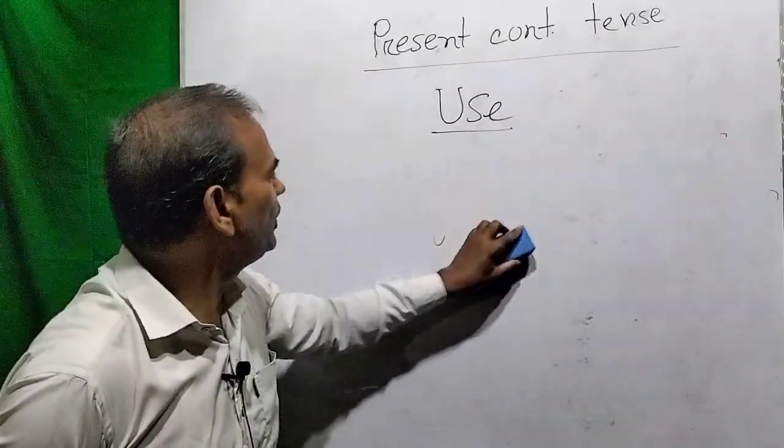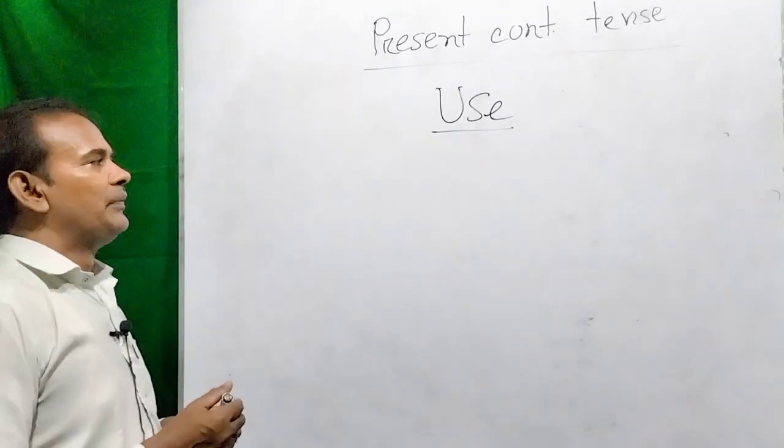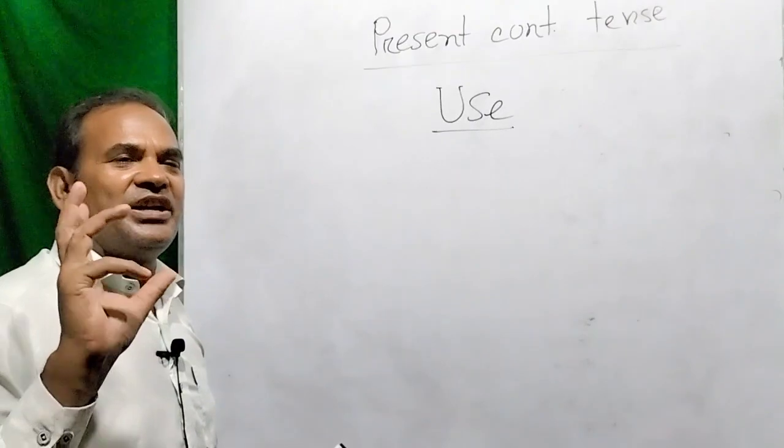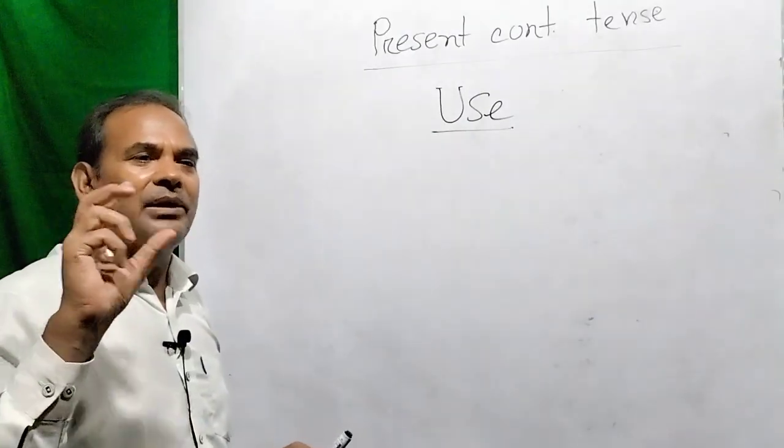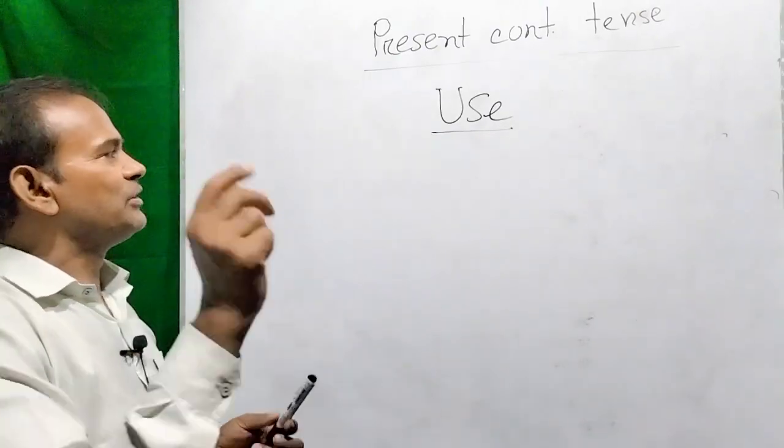Now we can also use present continuous tense to test something or to take the flavor of some food. We can use present continuous tense.